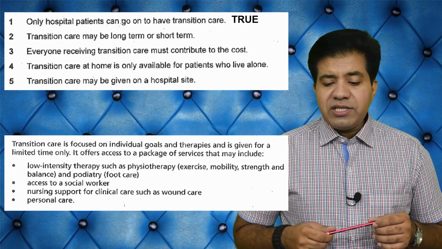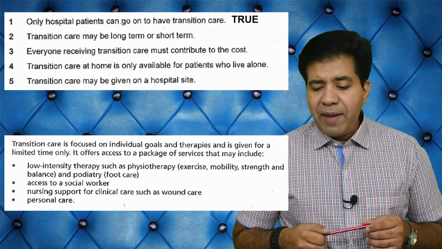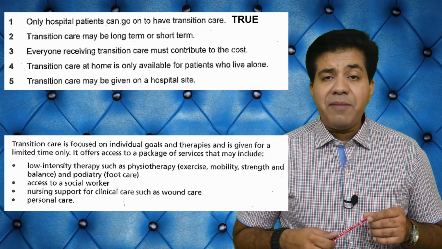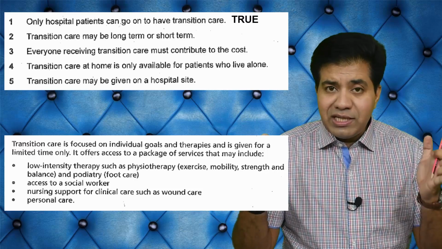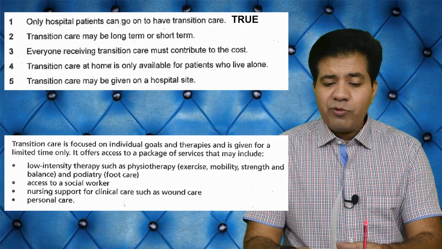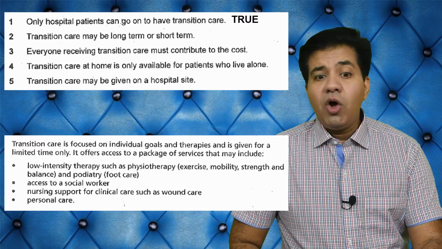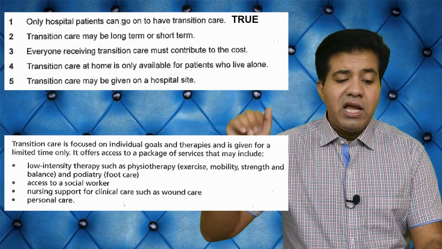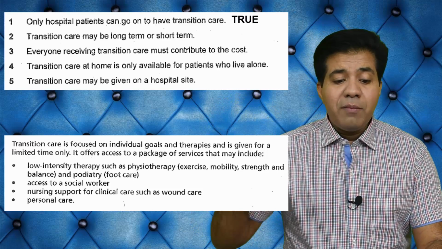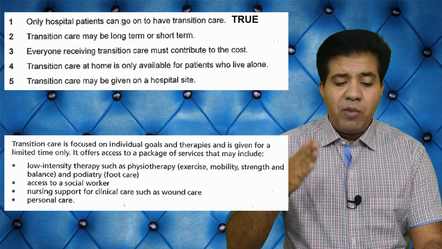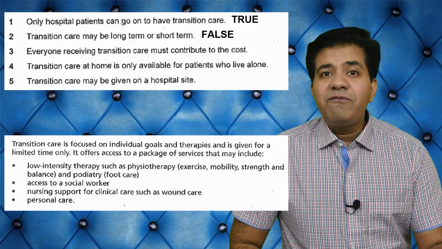It says, transition care is focused on individual goals and therapies and is given for a limited time only. Limited time only means short term. But in the question, they say transition care may be long term or short term. If it was like transition care may be short term, then it could be true. But because they said long term or short term, that is why the answer is false.